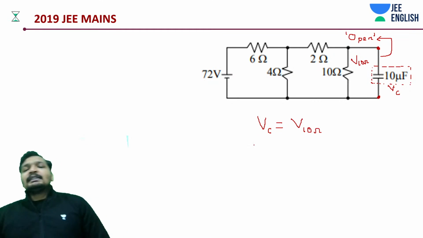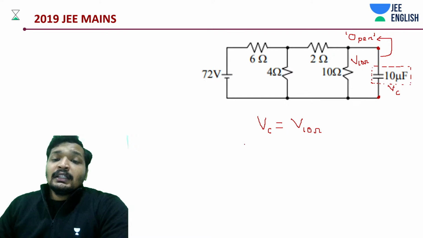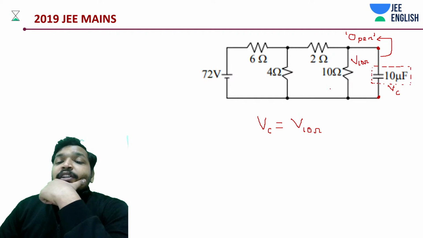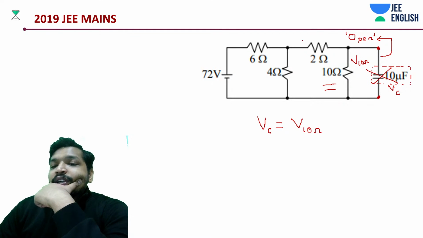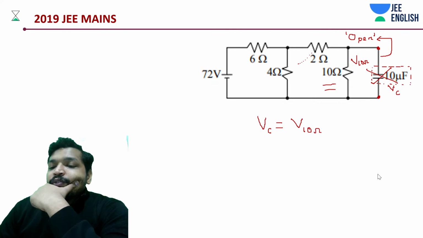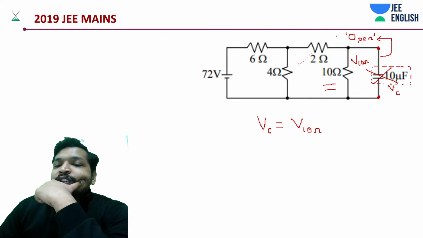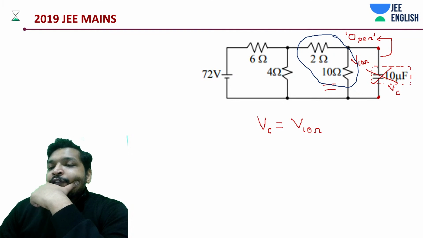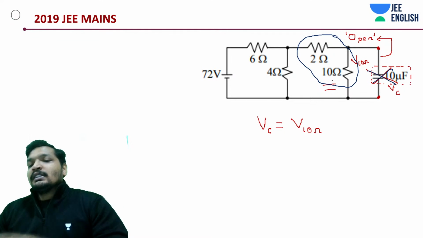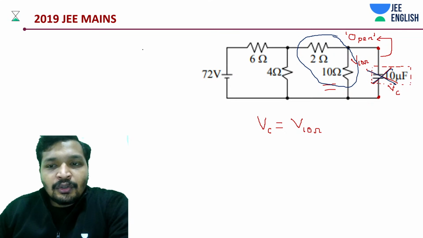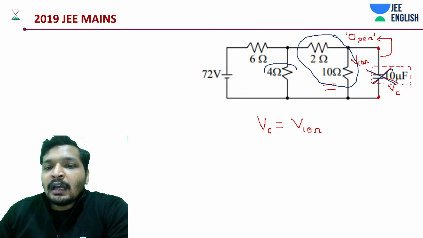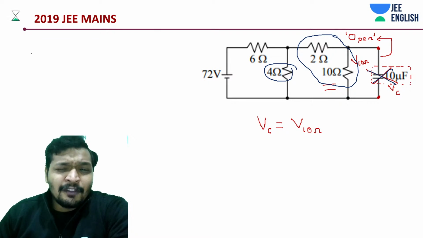Now, the next thing that we want to understand right now is what is the potential across 10 ohms. So you can kind of forget this capacitor exists and just calculate it. A simple concept as such, also you can solve it very quickly. How much is the series combination? Well, if you forget this capacitor, this is basically 2 and 10 in series. So that's going to be 12, and 12 and 4 are in parallel.